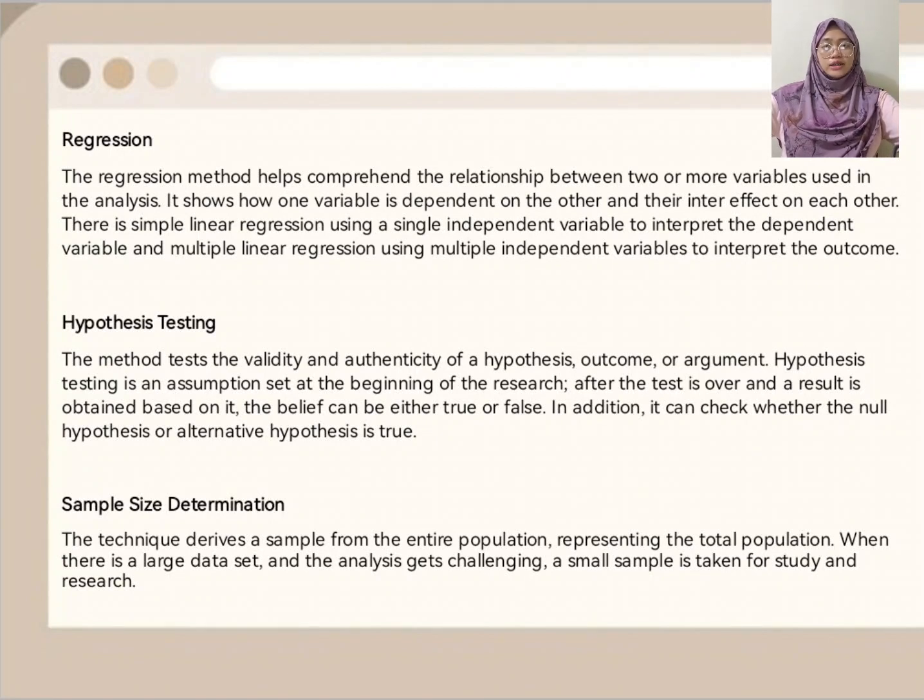In addition, it can check whether the null hypothesis or alternative hypothesis is true. So, in other terms, you are projecting, or assuming, that this data is what the outcome will be.